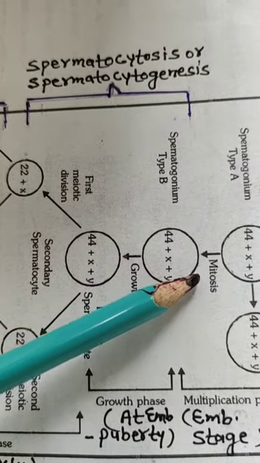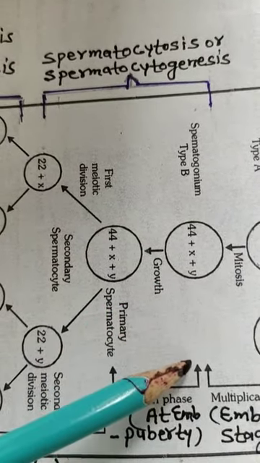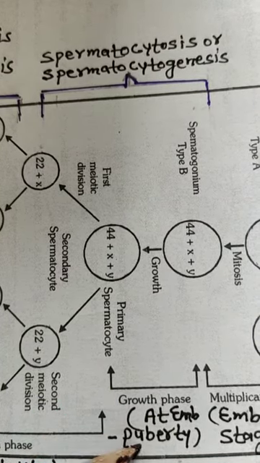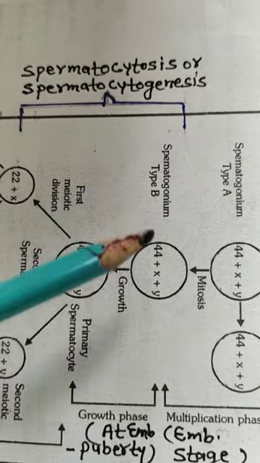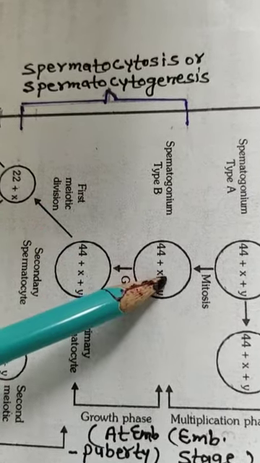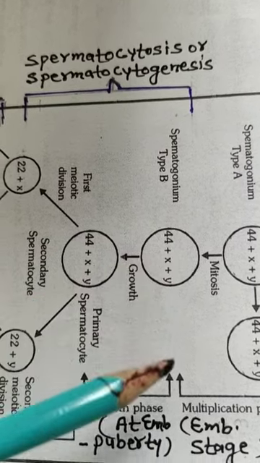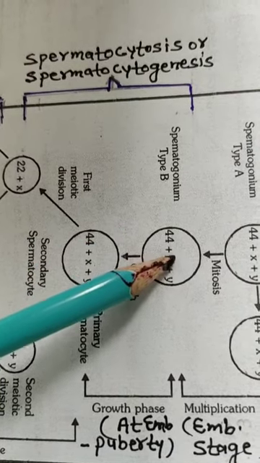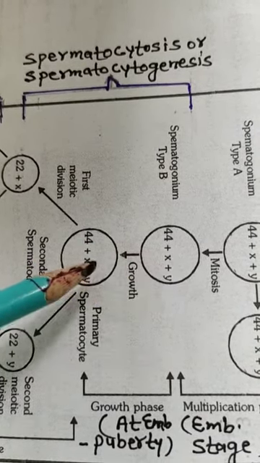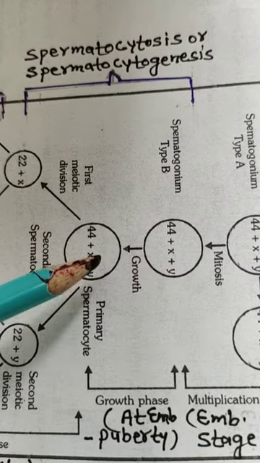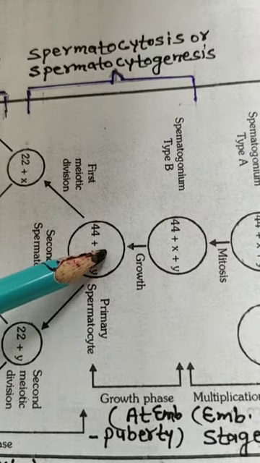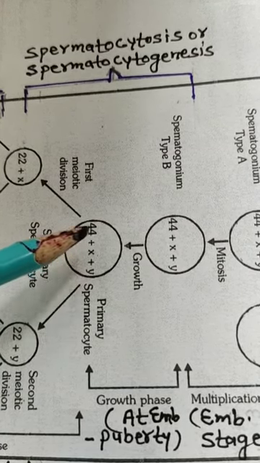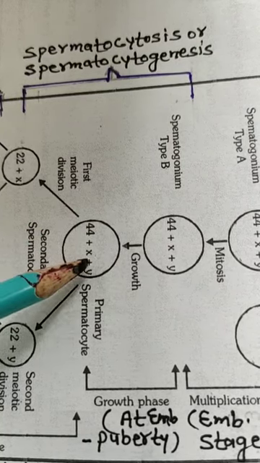Then, from the embryonic stage to puberty, these type B spermatogonia remain as they are. When maturity starts in the male, at around 13 years of age, these type B spermatogonia increase in size. In this increased size, only the cytoplasm is synthesized inside the cell, so the growth of the cell increases its size.